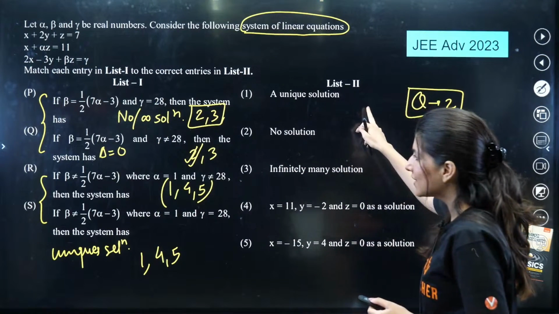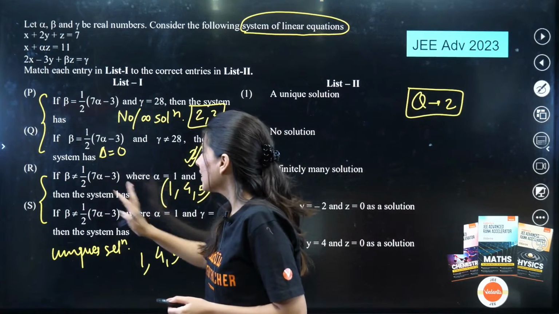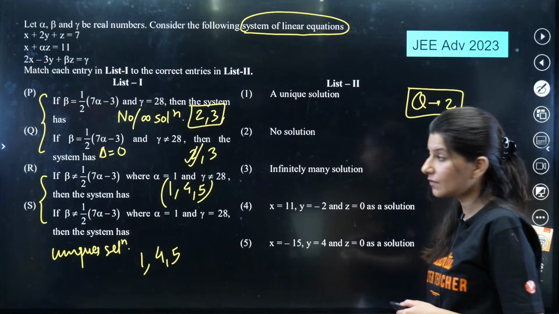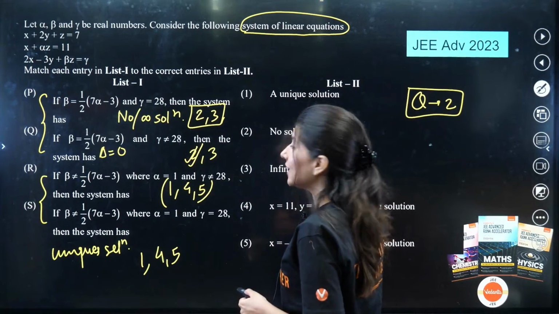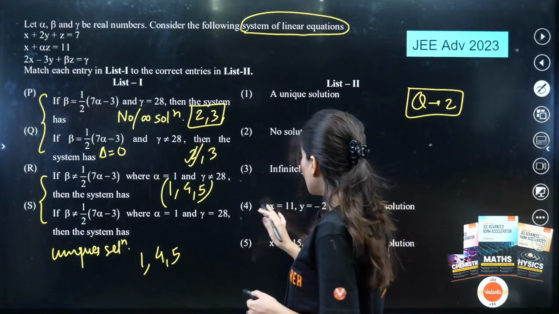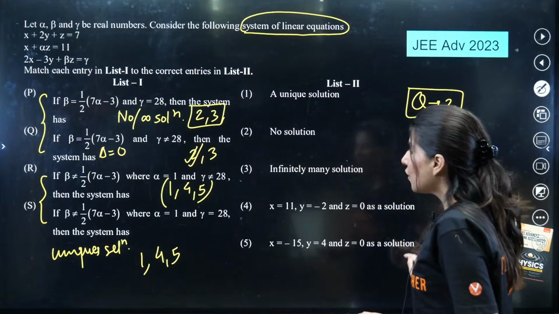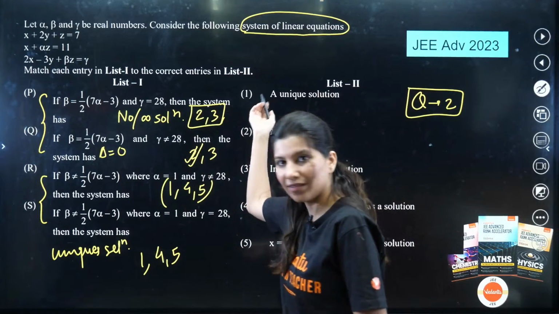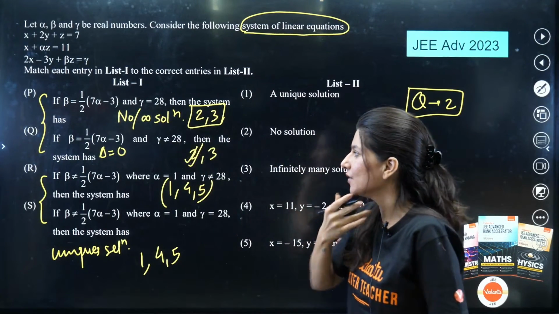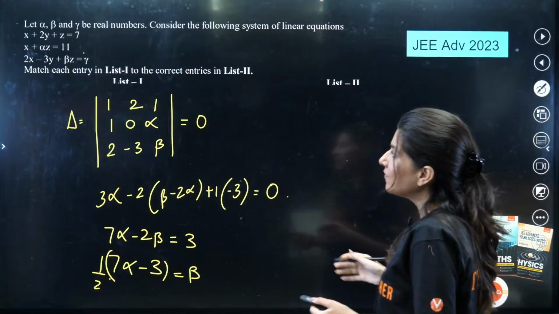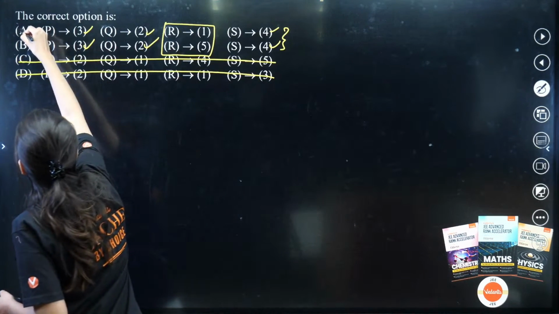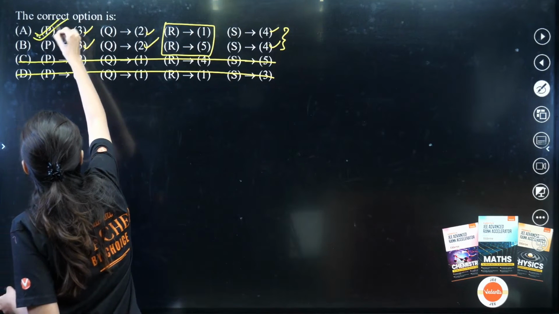1 means a unique solution. Definitely, it is going to give me a unique solution. Okay. Alright, R is 1. Definitely 1 is the answer. What about 5? So for 5, we have to check. Now it is very obvious that R will match with 1 because it is definitely a unique solution. Okay. So without even solving, I can mark A as the correct answer. Right? A as the correct answer.